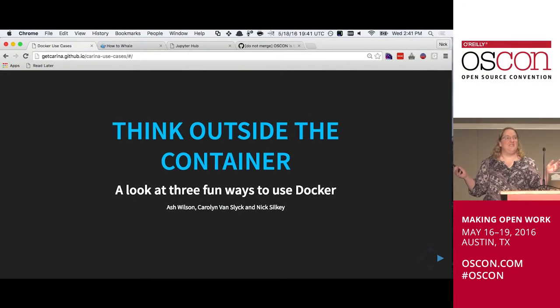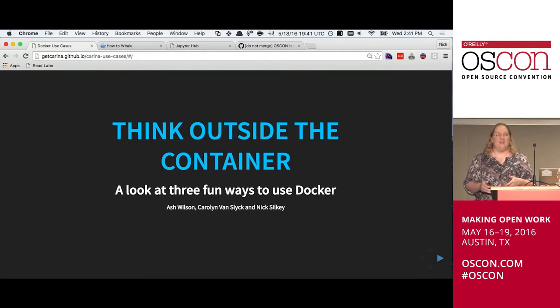At the conference here, everyone's been talking about Docker, unikernels, doing really cool production stuff, Dockering all the things. I don't know about you, but sometimes you don't work at a place where you can Docker all the things. Or it's terrifying, you've got legacy apps, a whole bunch of stuff, but you still want to play with it, right? So we're going to talk about 3 things you can do, hopefully with no manager approval, and you can just have a good time.